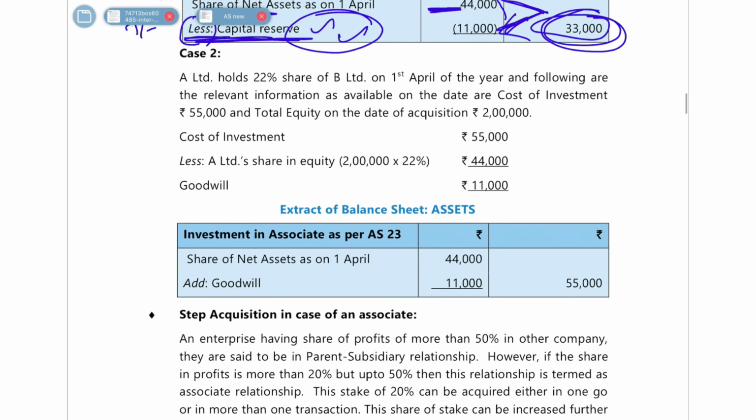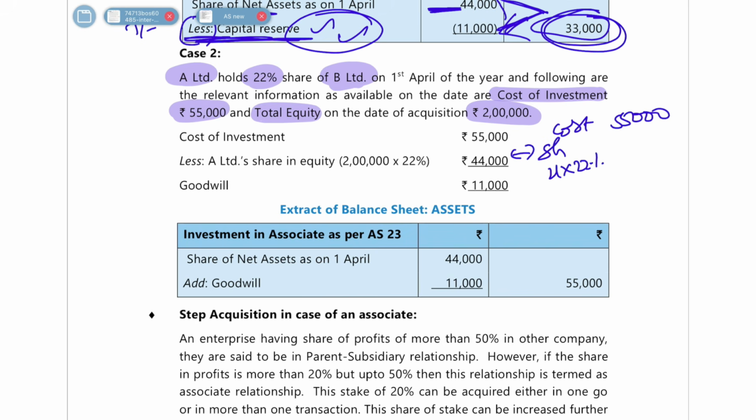Okay, next is case number 2, which is again similar. A Limited is holding 22% in B Limited. Cost of investment was 55,000. Total equity was 2 lakh rupees. So your cost was 55,000, less your share in net assets, which is 2 lakh into 22%, which is 44,000. So 11,000 is coming in positive, which means it is a goodwill.